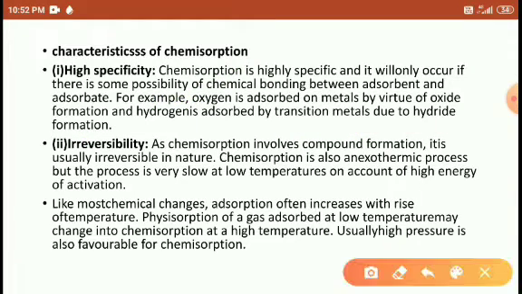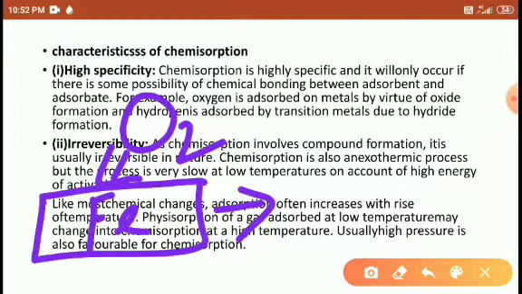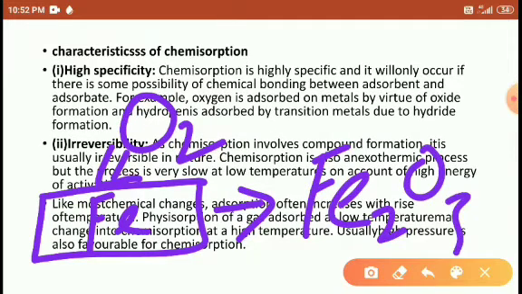Already I think you discussed this. Oxygen is adsorbed on the metal in the form of oxide. Look at this, students: on an iron metal surface, oxygen particles occupy the surface to form oxides, Fe2O3, Fe3O4, structures like this.